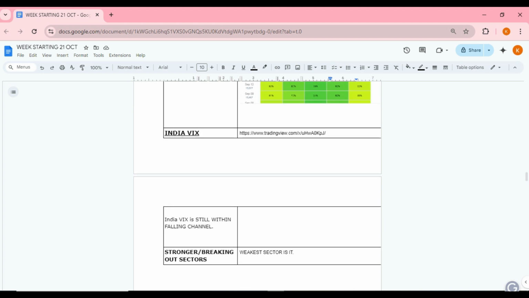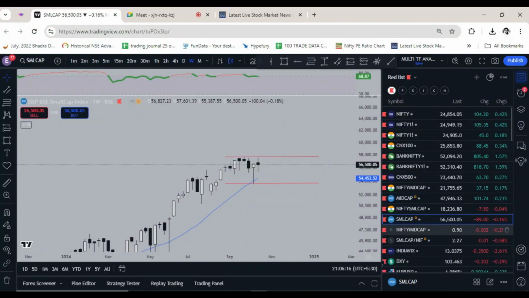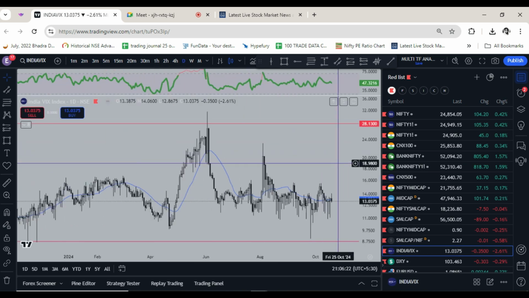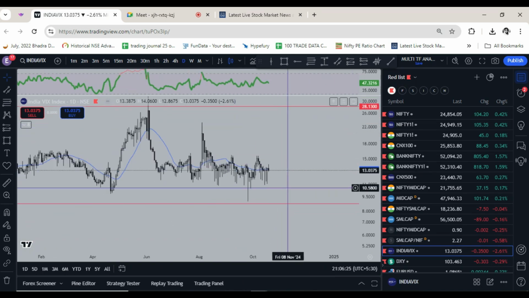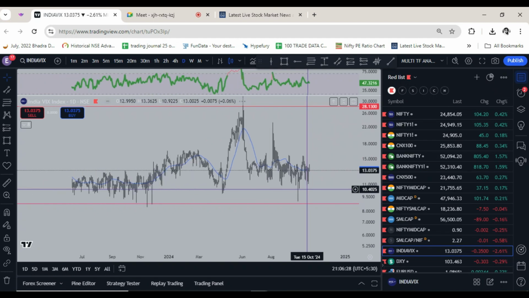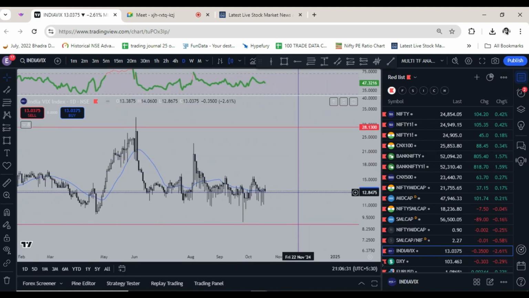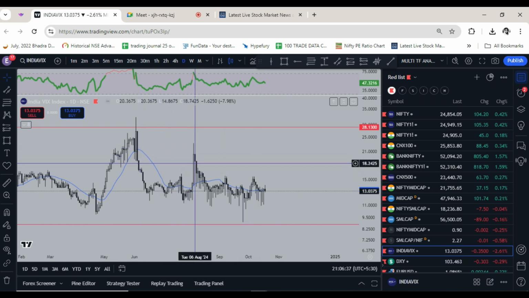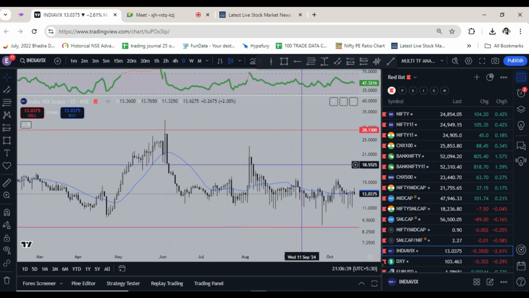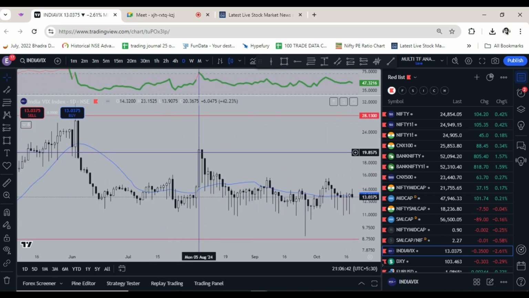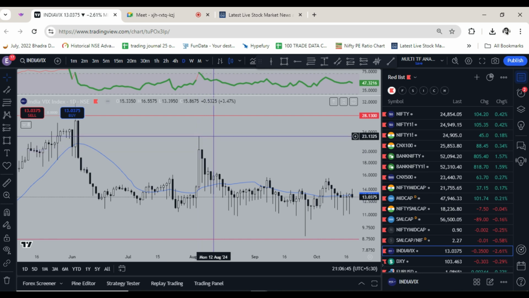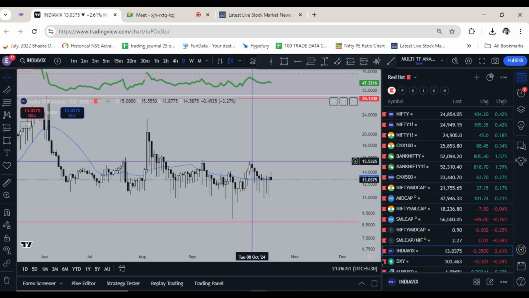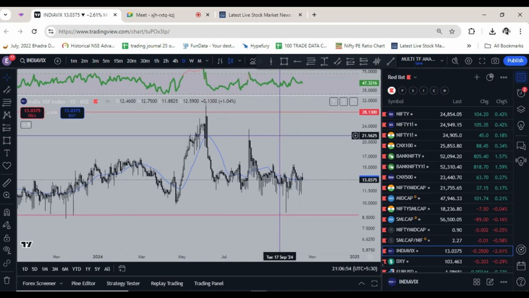And let's see India VIX. People are very confident. They are not panicking, so they are not buying out-of-the-money puts as of now. Bulls are still confident. There is hardly any reaction in VIX. When the market dropped in the first week of August, VIX shot up on 5th August to levels of 23. Now a similar correction has taken place with the same intensity, but VIX did not cross 15. So I think bulls are too complacent and too relaxed.